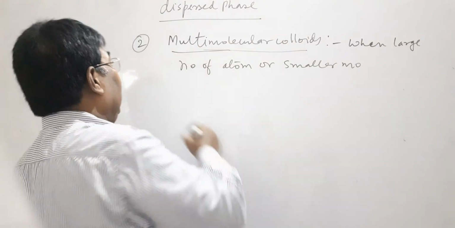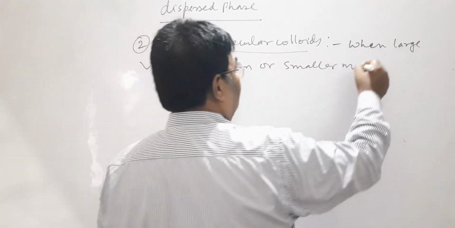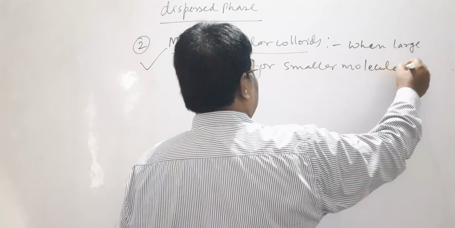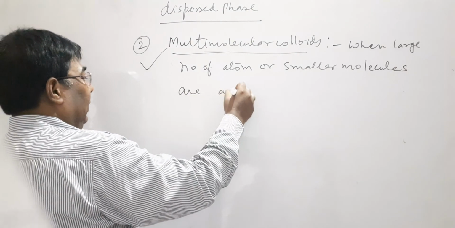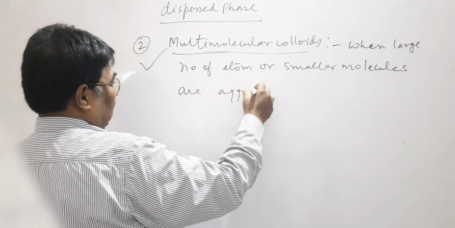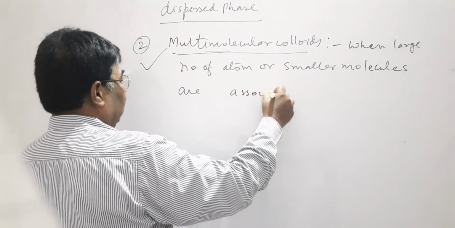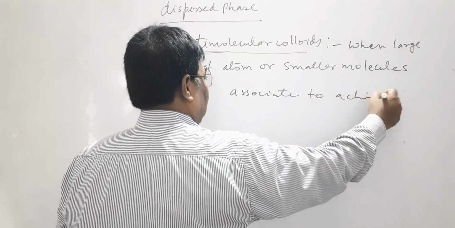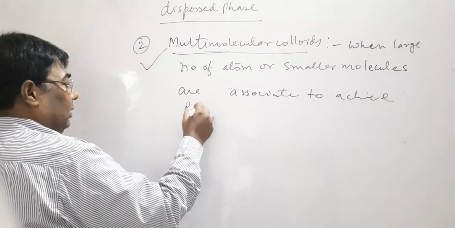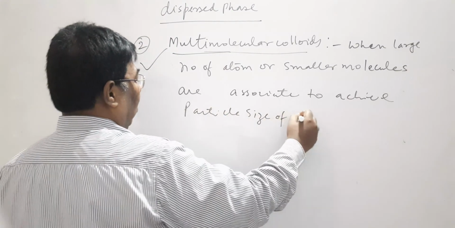Now students, try to understand the second type, multimolecular colloids. When a large number of atoms or smaller molecules are aggregated, are associated to achieve particle size of colloidal range.